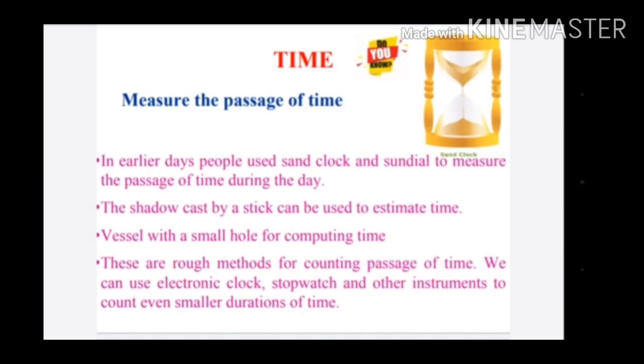Time. In earlier days, people used sand clock and sundial to measure the passage of time during the day. The shadow cast by a stick can be used to estimate time. Vessel with a small hole for computing time, that is water clock, can be used to estimate time. These are rough methods for counting passage of time. Nowadays, we are using electronic clock, stopwatch and other instruments to count smaller durations of time.